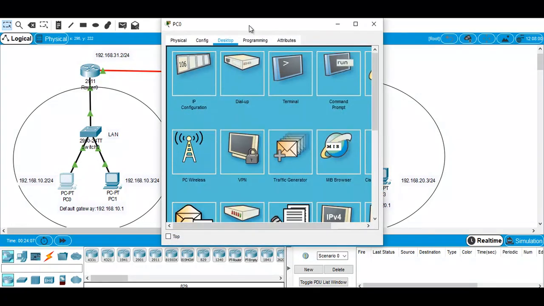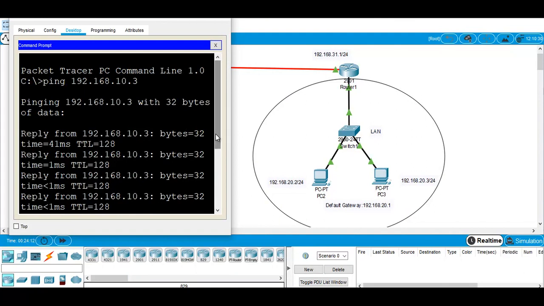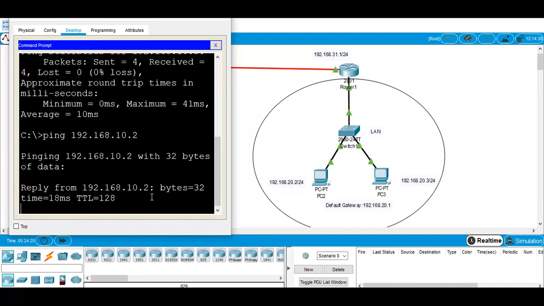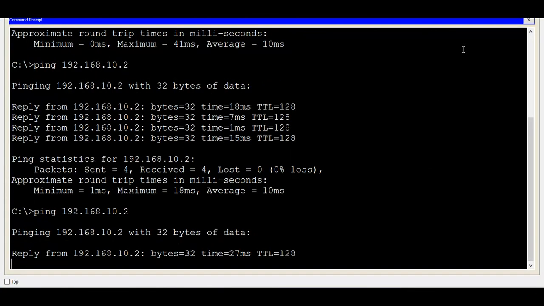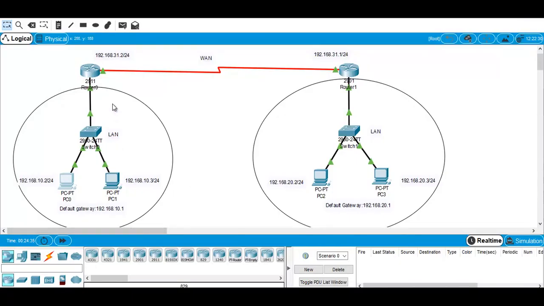So if we ping PC2 of the other network, you can see over here, PC2 of the other network is 192.168.20.2, the ping is again successful, because we are running a static routing protocol to connect different networks. So for that we need a router in the wide area network or metropolitan area network connectivities.